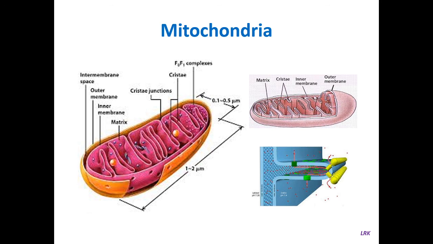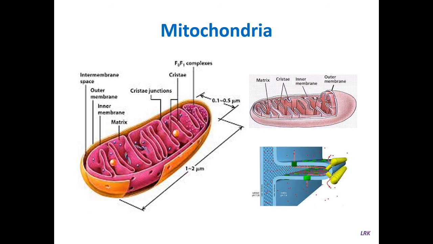And one more thing: the inner membrane and the cristae are seen to be covered with small, finger-like projections, very small. These projections are known as F1 particles or ATPases or F0 F1 particles.